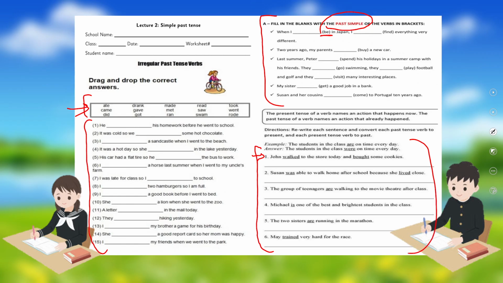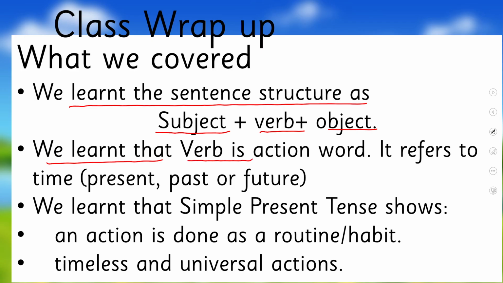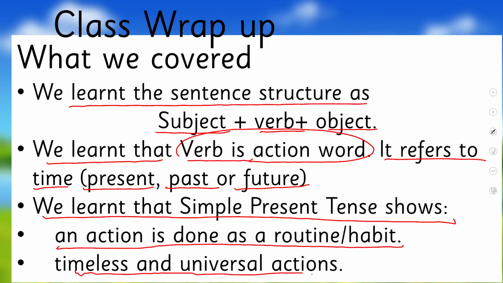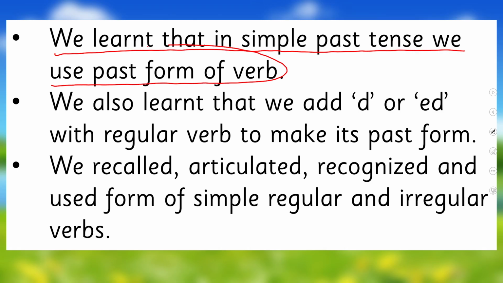So this is all about what we have learned today. We learned the sentence structure as subject, verb, and object. We learned that verb is an action word and it refers to time that can be present, past, or future. We learned that simple present tense shows an action is done as a routine or habit, or timeless and universal actions. We learned that in simple past tense, we use past form of verb.